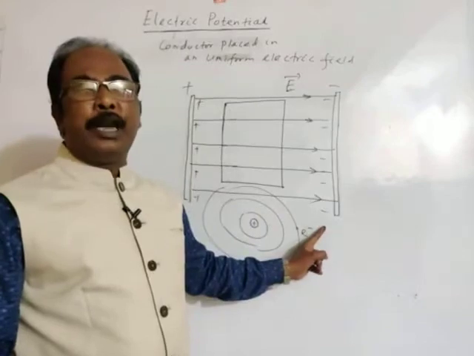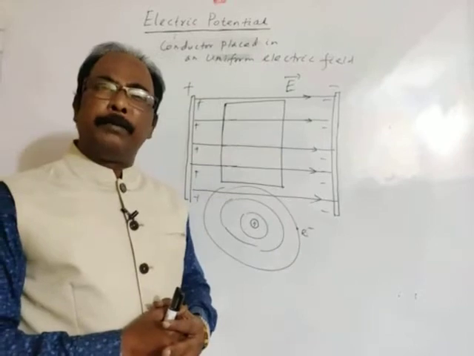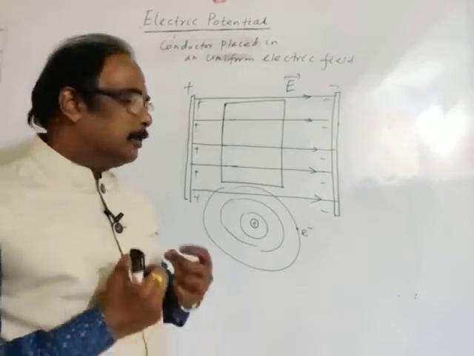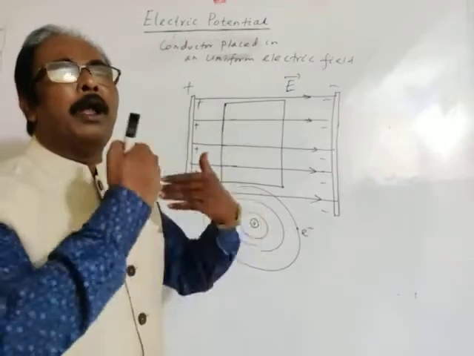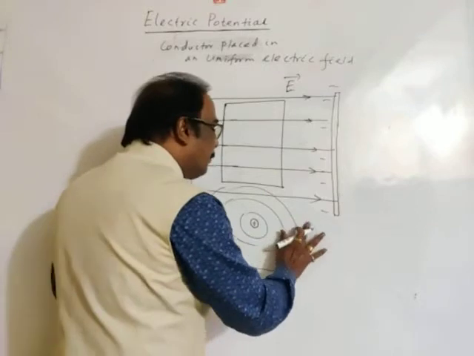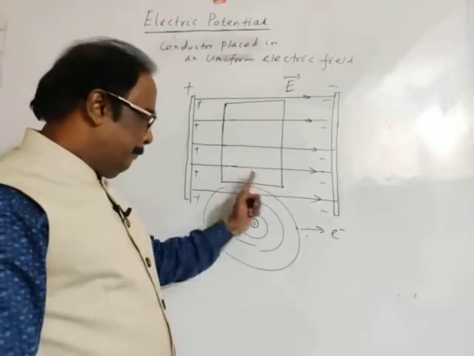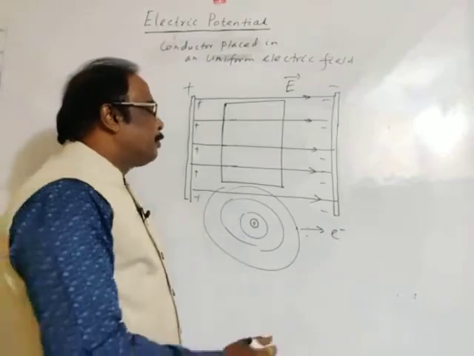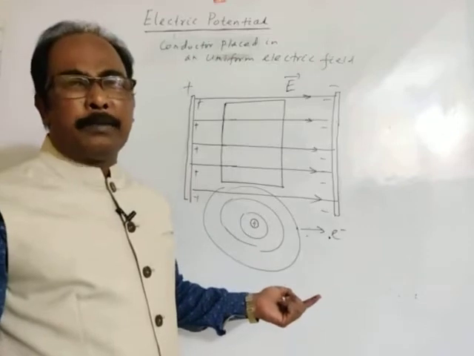This electron, which is in the outermost orbit of the nucleus, easily escapes out from the orbit because its binding energy is very small. If the atom gains energy, then the electron in the outermost orbit also gains energy and escapes out from the atom. If this electron goes out from the atomic structure, then it becomes a free electron. So this electron is free to move inside the substance.